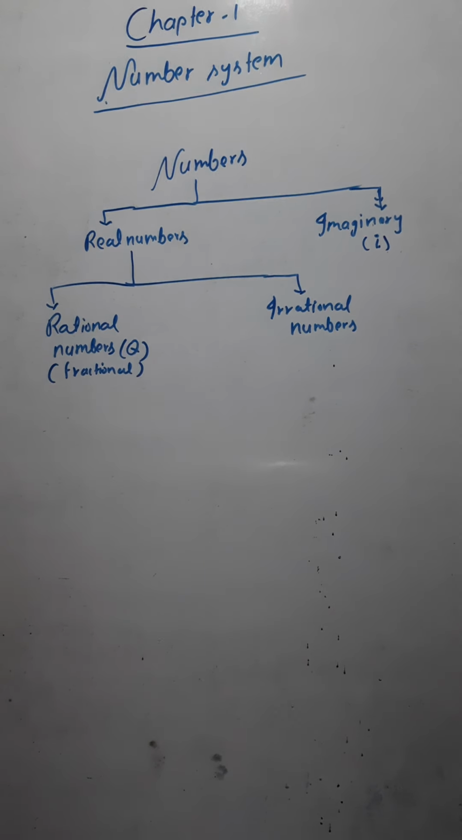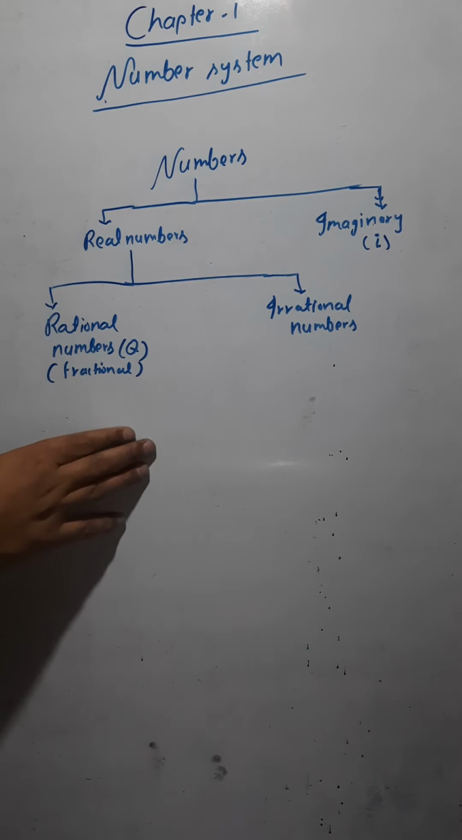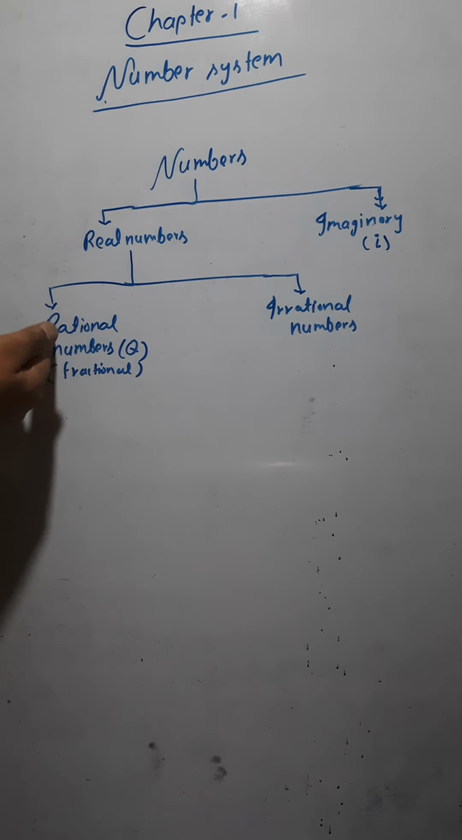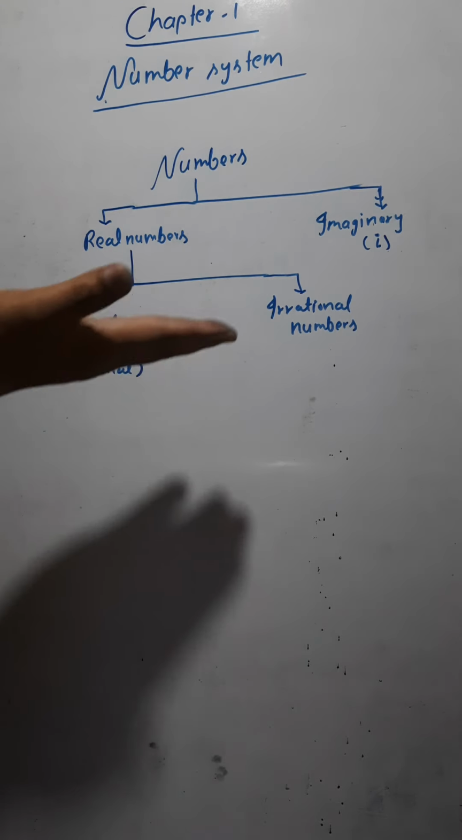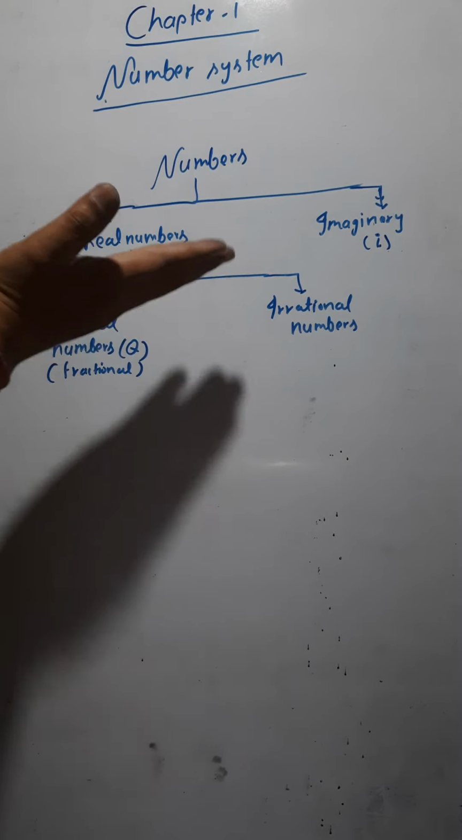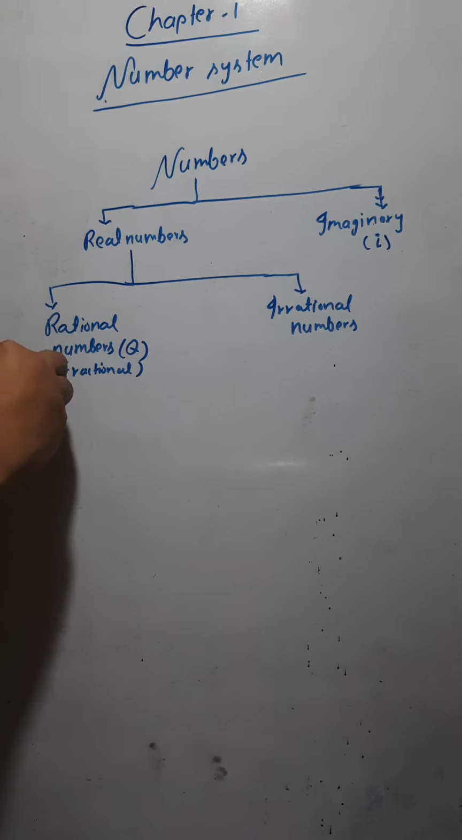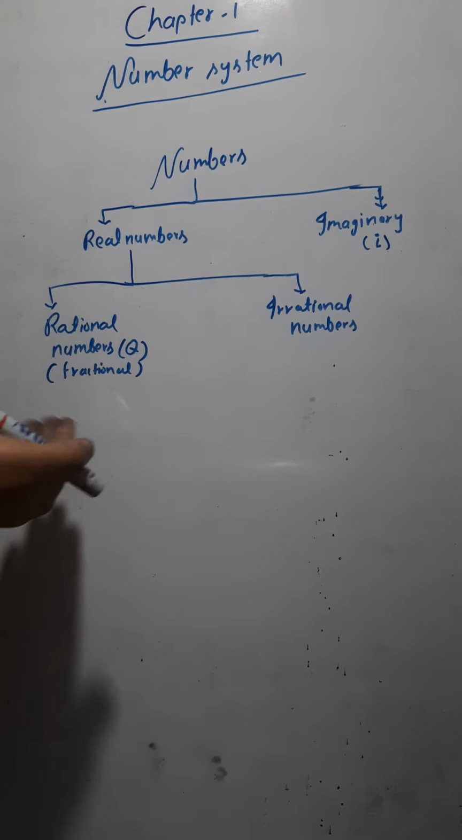You will be reading about these irrational numbers also. So we can divide the real numbers into two categories, rational numbers and irrational numbers. All rational numbers and all irrational numbers are real numbers, remember this. Rational numbers are those in the form of a fraction, which we can write in the form p by q, with a numerator and a denominator.